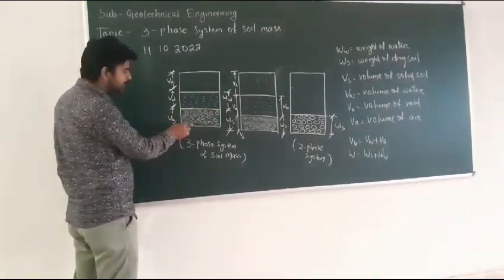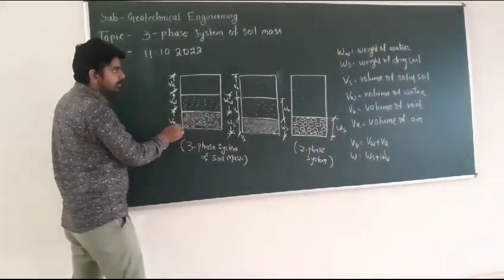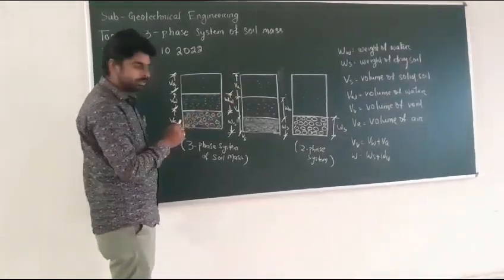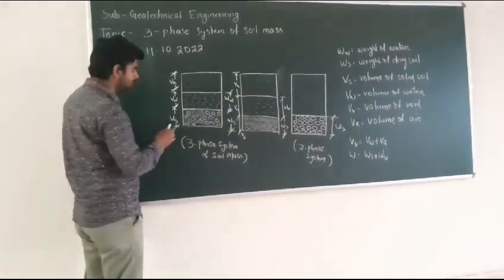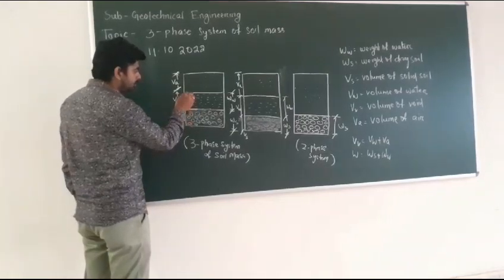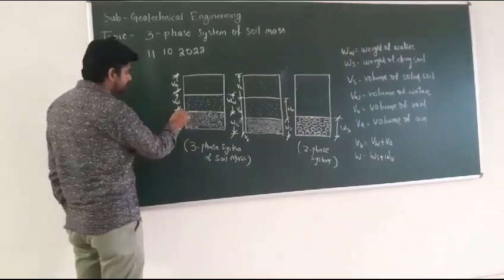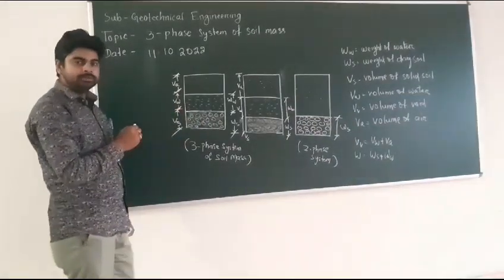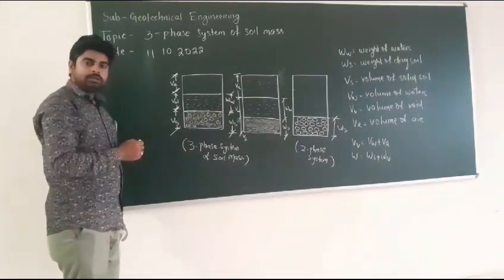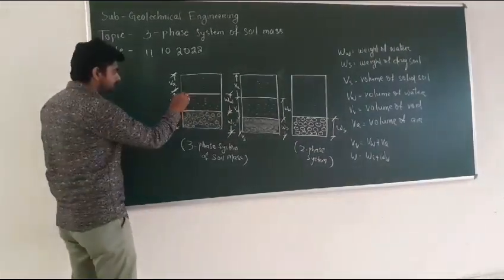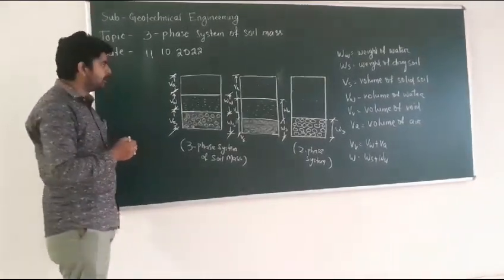soil solids, which is assigned as Vs. Vs is equal to the volume of soil solids, and the corresponding weight of solids is known as the weight of the soil solids, Ws. Then this portion is known as the water phase. It is denoted by Vw, the volume of water, and the corresponding weight of water is known as Ww. And the last phase is denoted as Va, which is known as the volume of air.